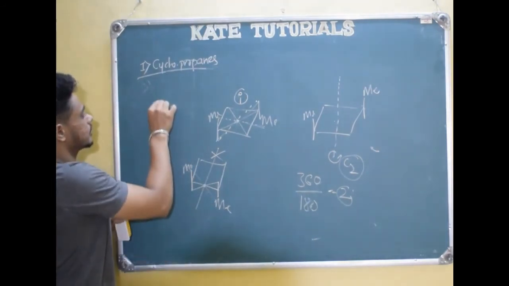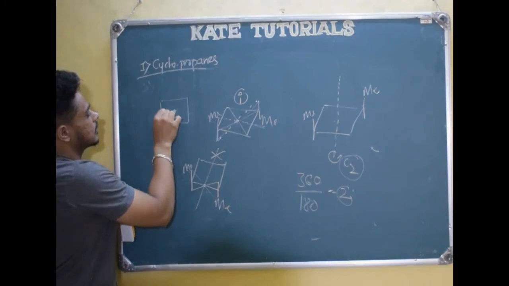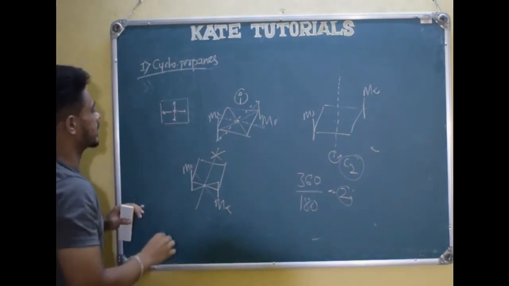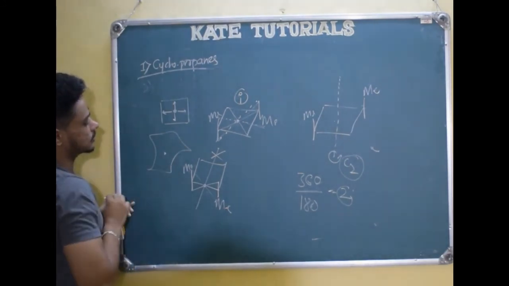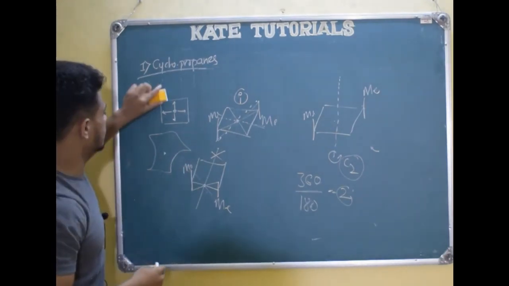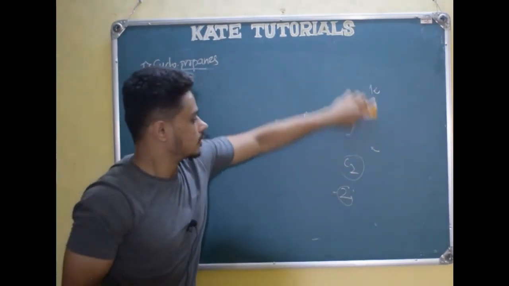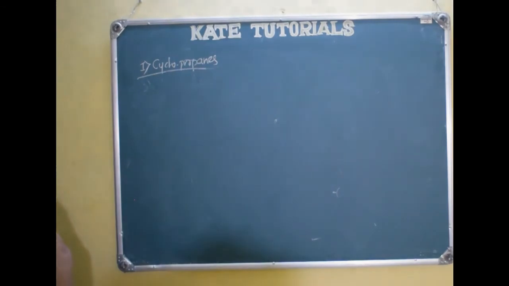See, if this is the structure, it has got a center of symmetry, every face has the same distance, so this is the center of symmetry. If the structure is like this, can I put a center of symmetry? No, because one is above, one below, so we don't have a center of symmetry, right? So this is about the optical activity of cyclobutanes.